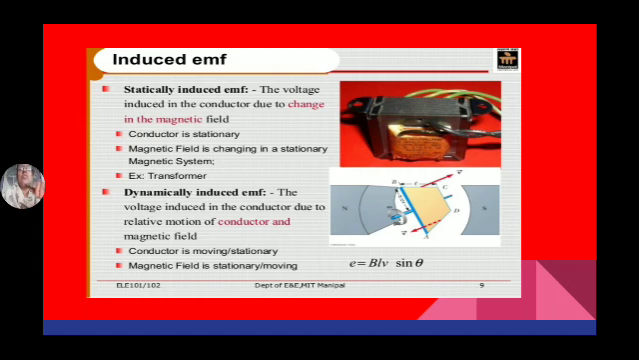If any one of the quantities, either magnetic field or conductor, is moving, then the EMF induced in the conductor is known as dynamically induced EMF. The examples for dynamically induced EMF are generators and alternators. All these are dynamically induced EMFs. And statically induced EMF is nothing but a transformer, which is an example for statically induced EMF.